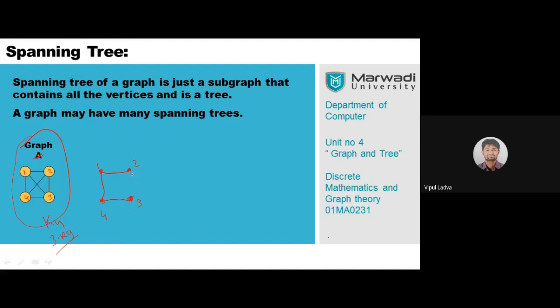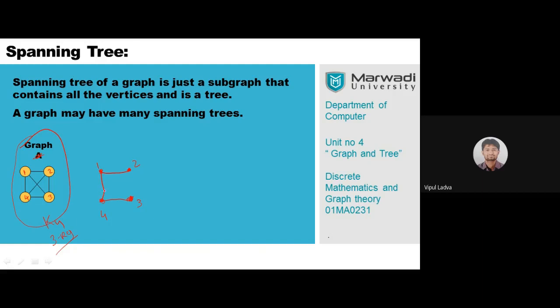Even this is a tree because it doesn't include any cycle, any circuit. Is there any circuit in it? No, right? It is a tree. It includes the entire vertex set, so it is a valid spanning tree.